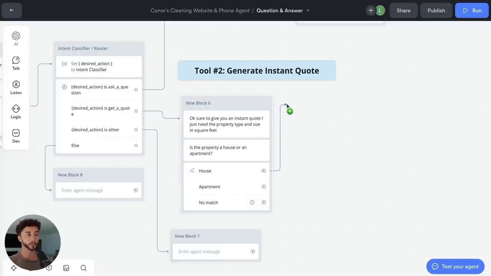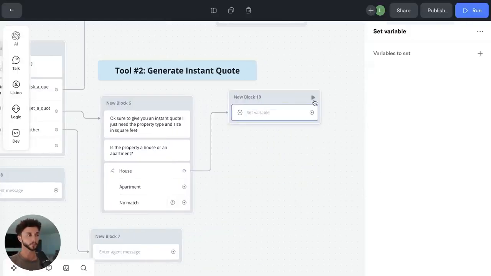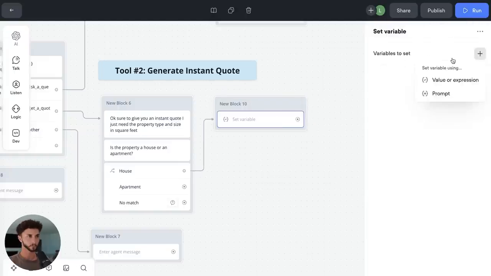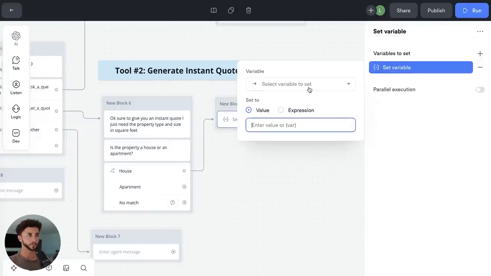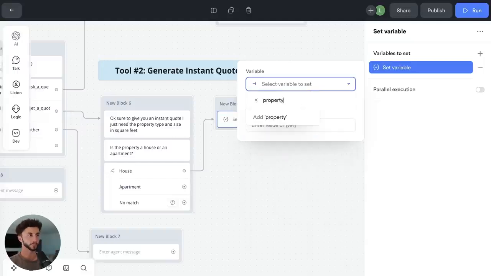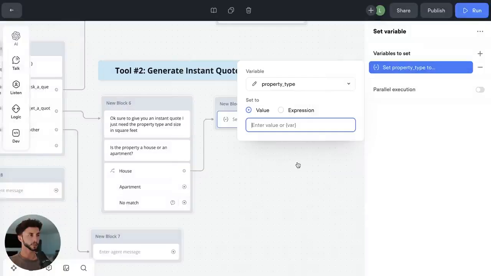If it is a house, we can come up here and set it as logic here and go set. We can go value or expression, select the variable to set, and we're going to go property type. Save that variable, or create that variable, sorry, and then we can enter this in and set this as house.